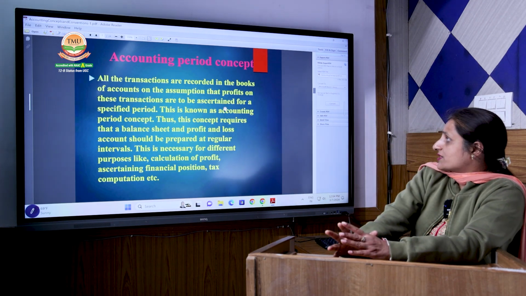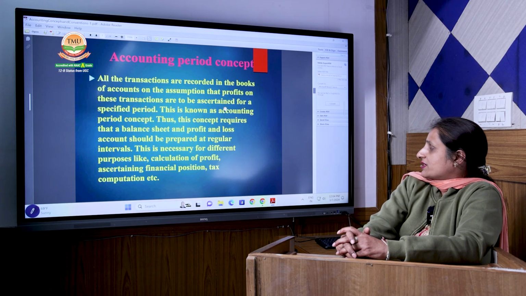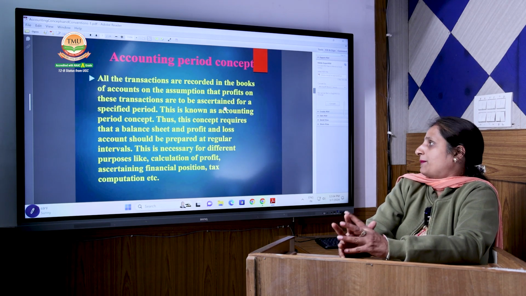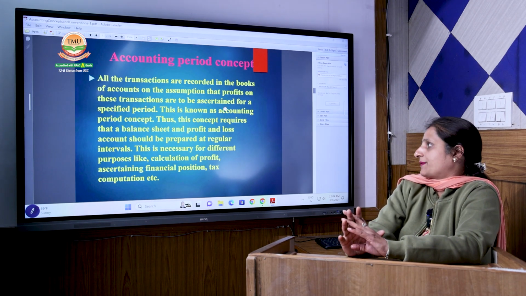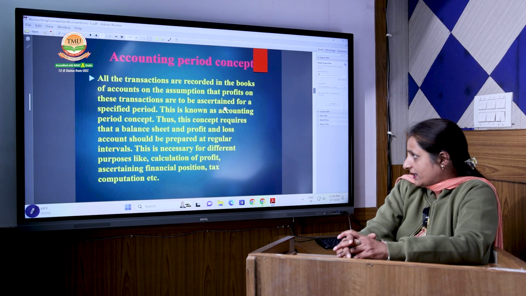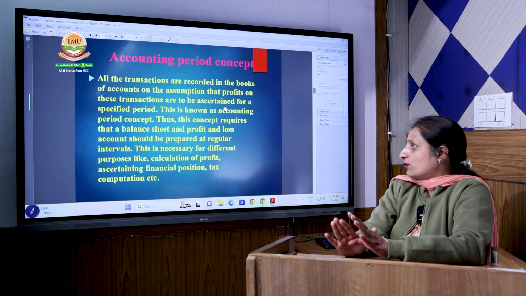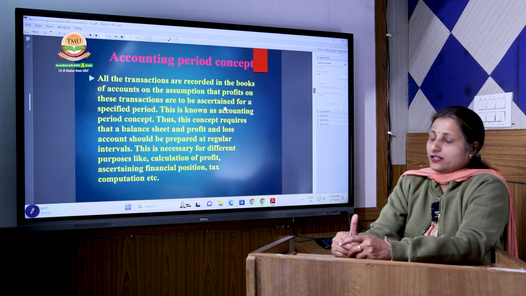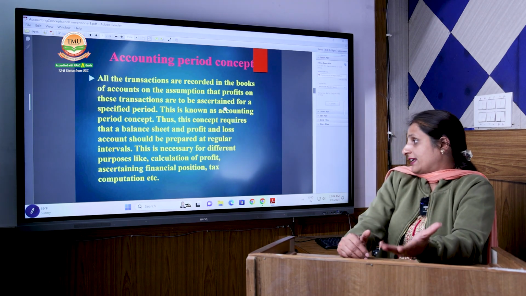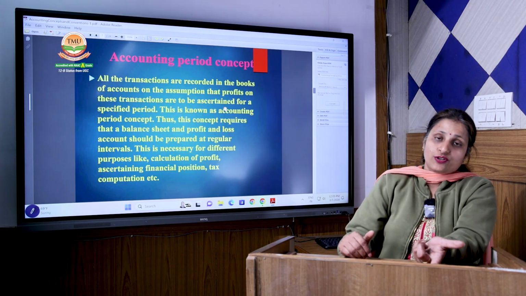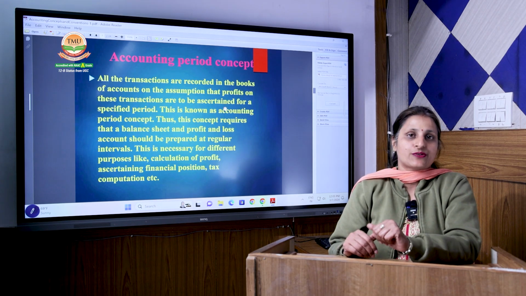So, all the transactions are recorded in the books of account on the assumption that profit on these transactions is to be ascertained for a specified period, and this specified period is known as the accounting period concept. Thus, this concept requires that the balance sheet and the profit and loss account should be prepared at regular intervals. This is very important for the purpose of ascertaining tax, for ascertaining the financial position, for calculation of the profit, because we compare ourselves on the basis of these accounting periods only.